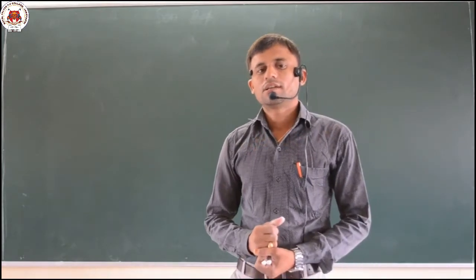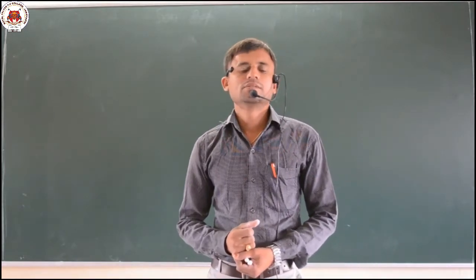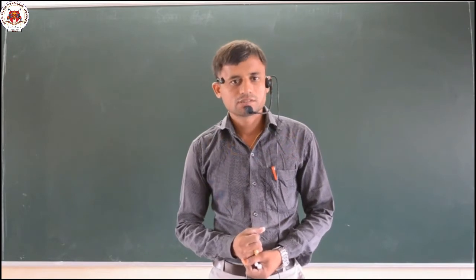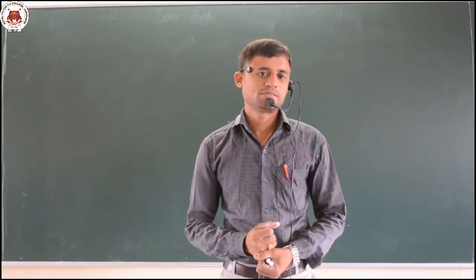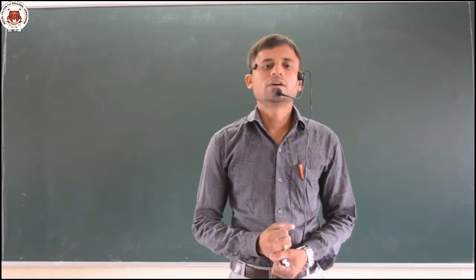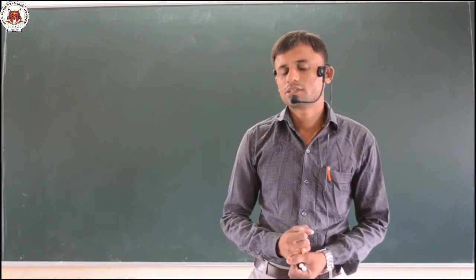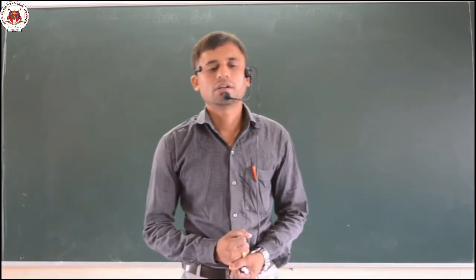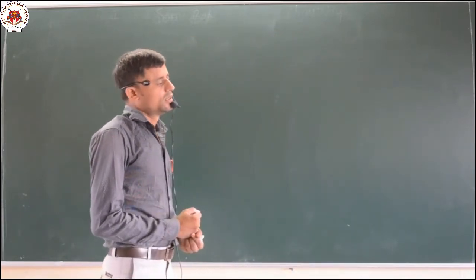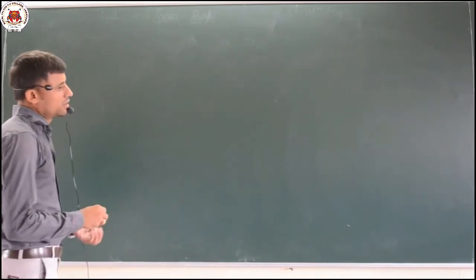So, in the last class we discussed the different events which take place during sexual reproduction. So, let us continue with the remaining concepts included under sexual reproduction.